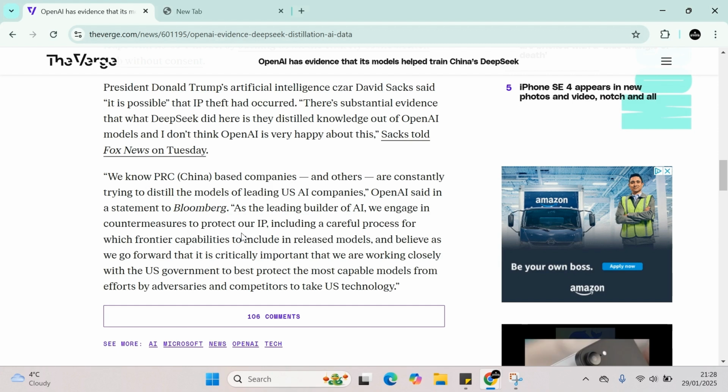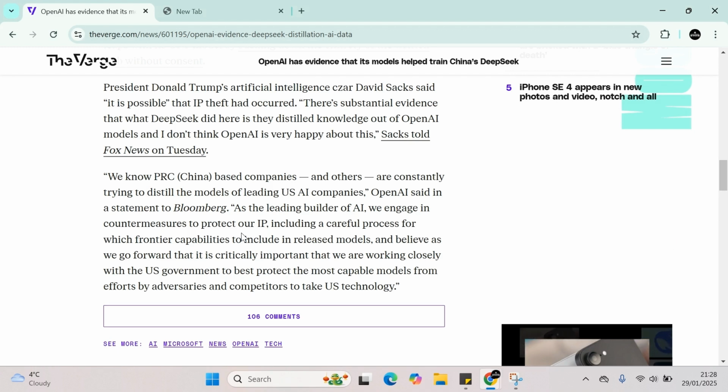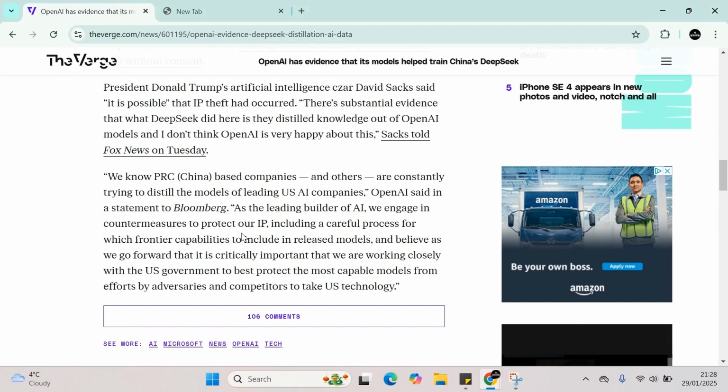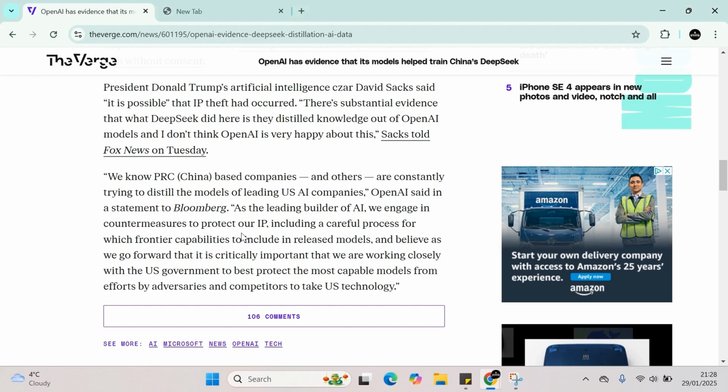But again, these are massive claims from OpenAI, and I think over the next couple of days or weeks, we're going to see more evidence coming to light. If this is true or not, we'll just have to play it by ear.